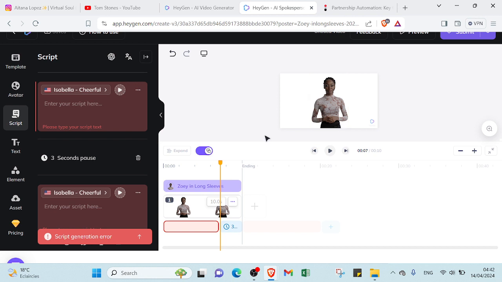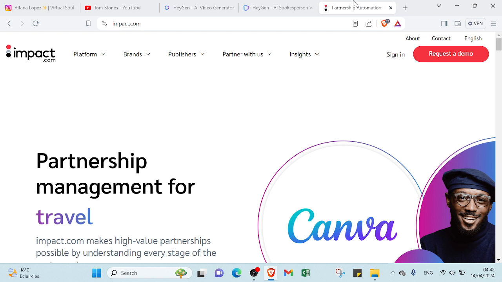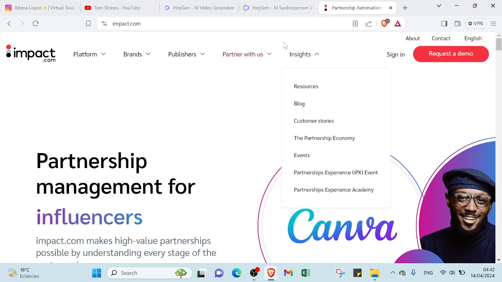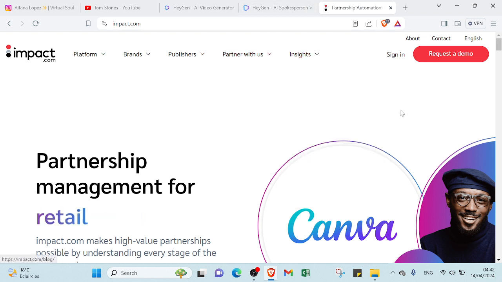So there are various ways you can start. For example, you can start as an affiliate marketer through platforms like impact.com. It offers affiliates flexibility in terms of how they promote products or services, allowing them to work independently. By promoting products or services through affiliate partnerships, affiliates can earn commissions on sales generated through the referral links.